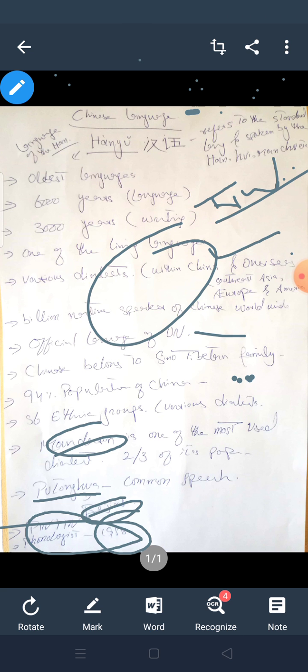Our next lecture, our next book, will be New Practical Chinese Reader 1.